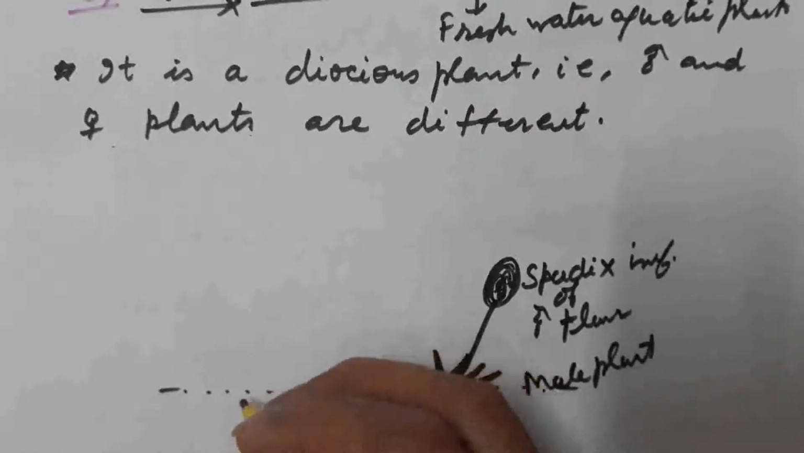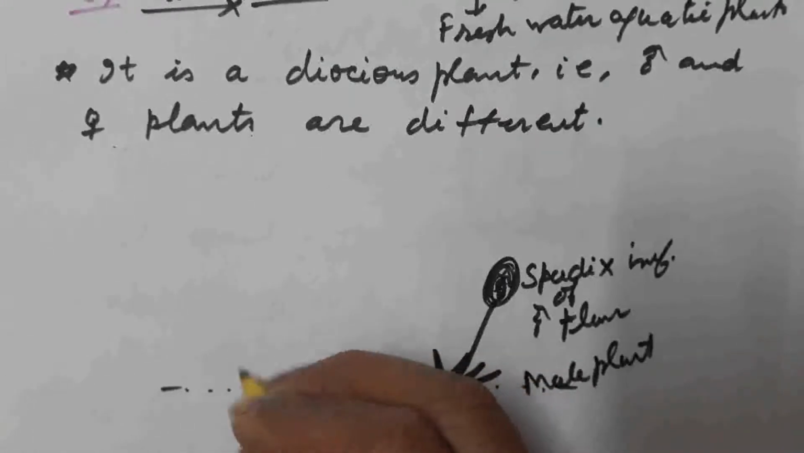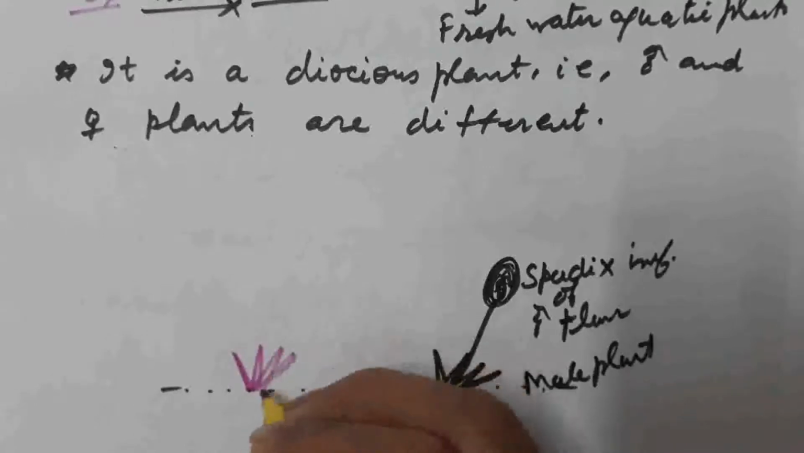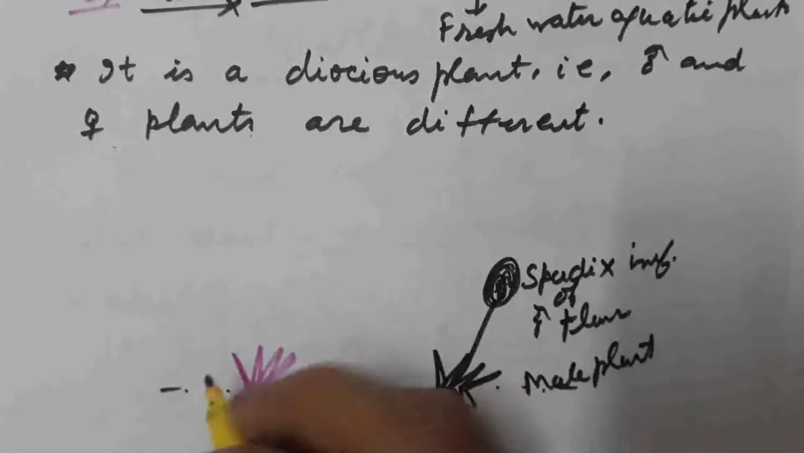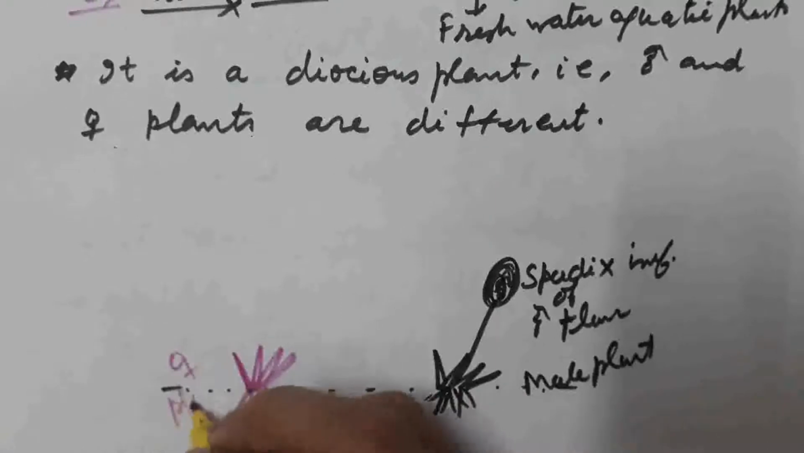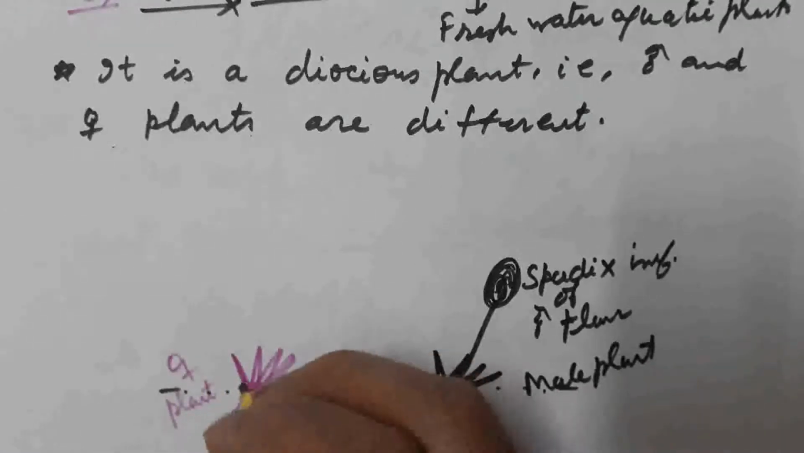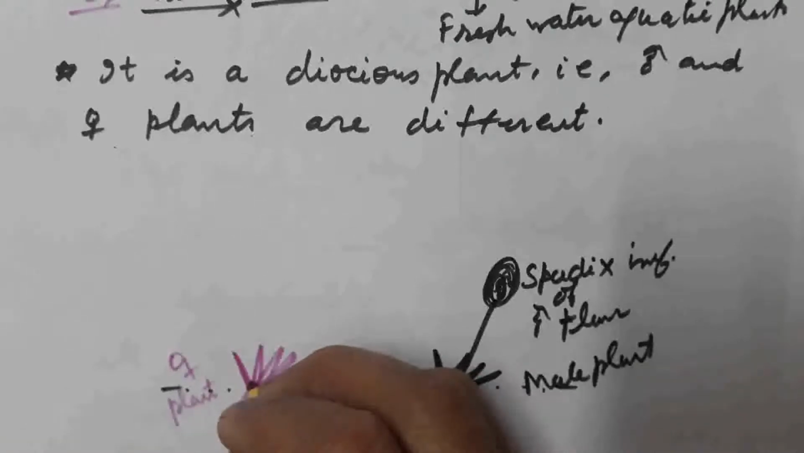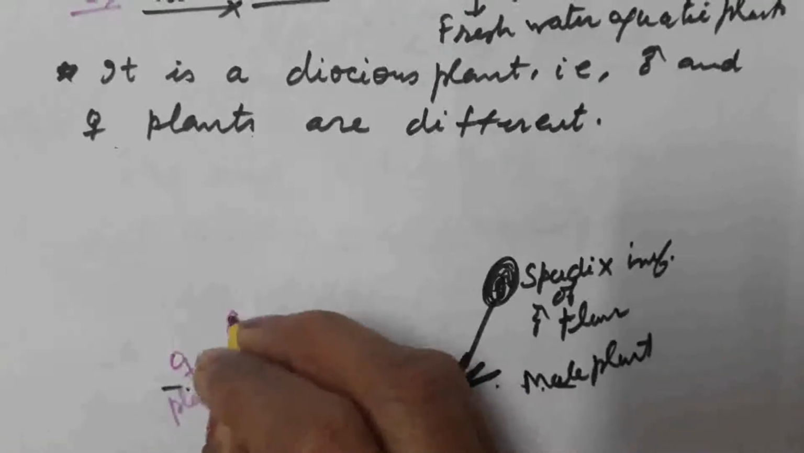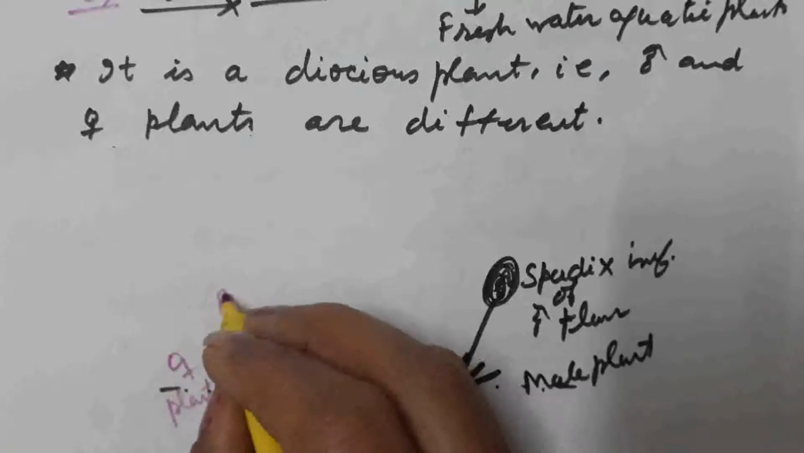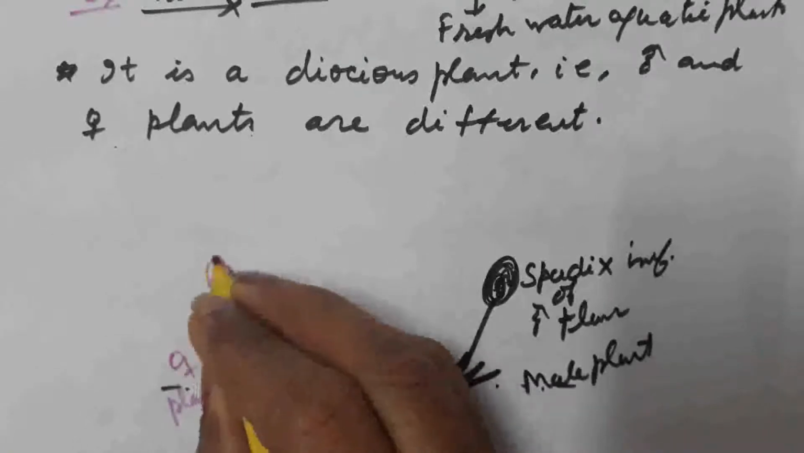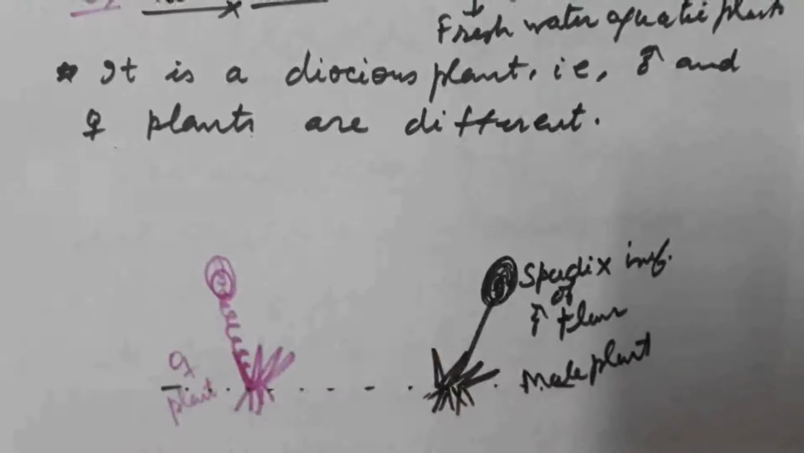On the other side, I am drawing the female flower. Leaves are needle-like. Rooted submerged plant, female plant, on which female flowers are present. Female flowers are present on the stalk, and this stalk is coiled. And on this coiled stalk, a cluster of female flowers is present.